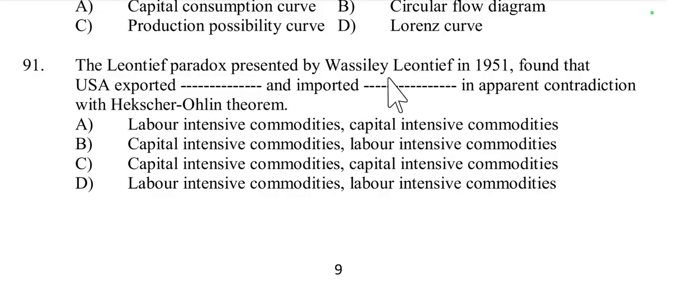The USA exported labor intensive commodity and imported capital intensive commodity. This is contrary to Heckscher-Ohlin theory, which predicted the opposite for a capital abundant country like the USA. A is the right answer.